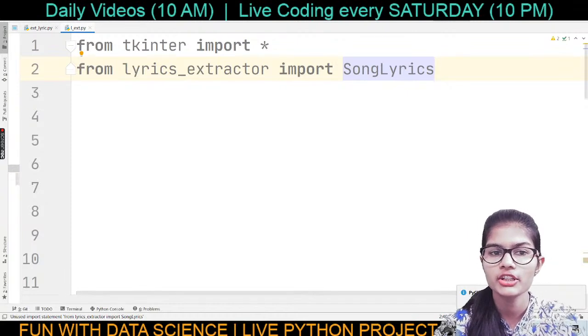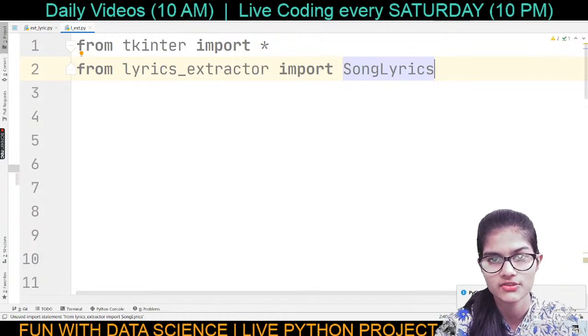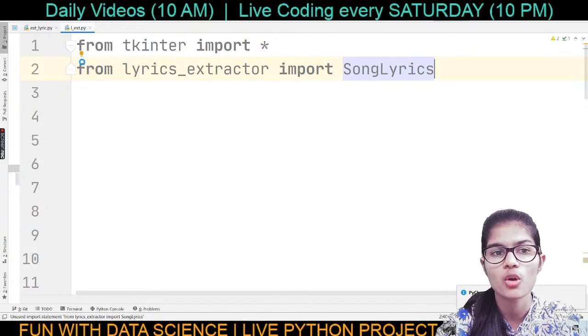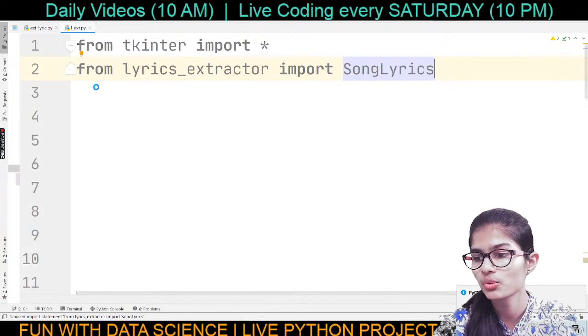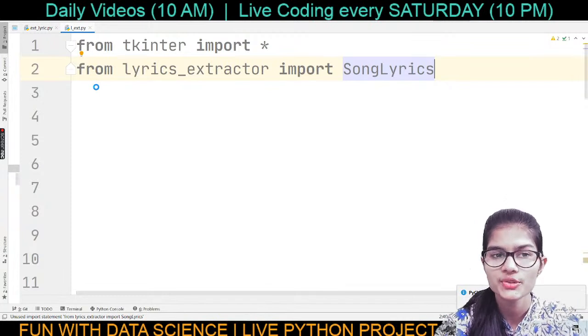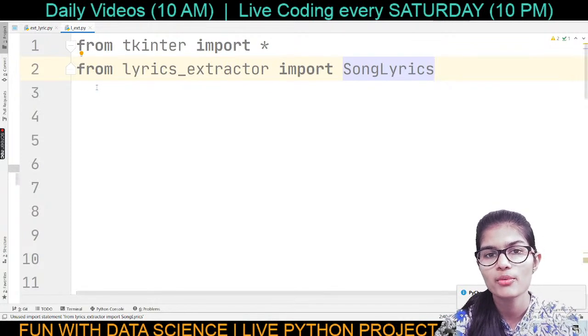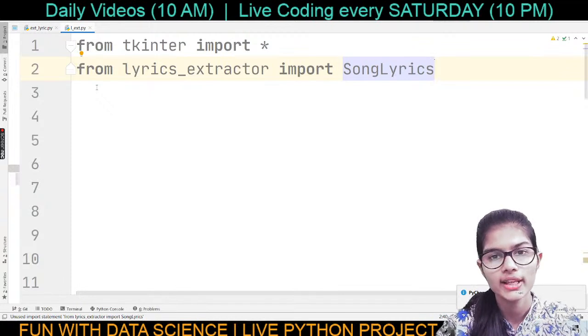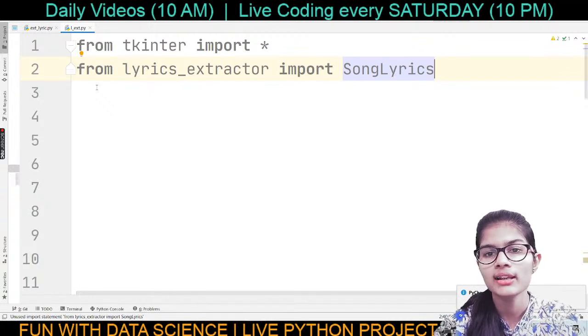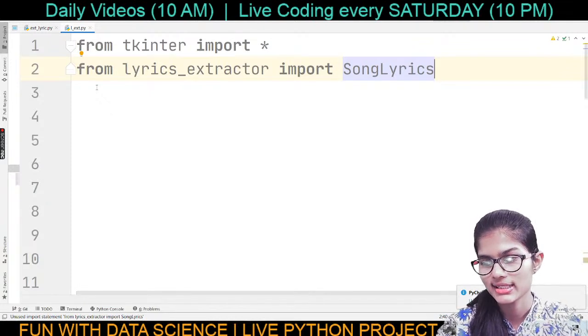For that, you're going to use the command pip install lyricsextractor. Write this command in a command prompt, or in a terminal attached to your IDE, whatever you want to use. Then you can install it onto your devices.